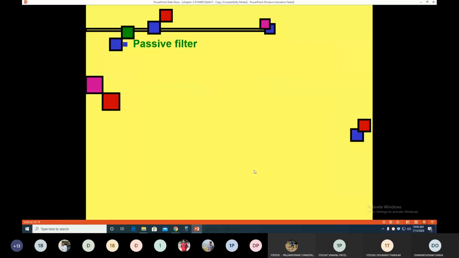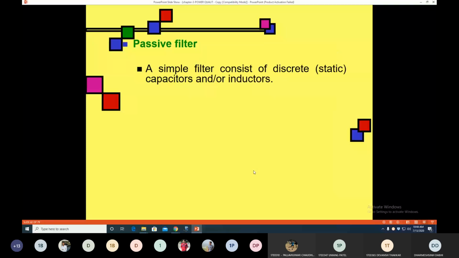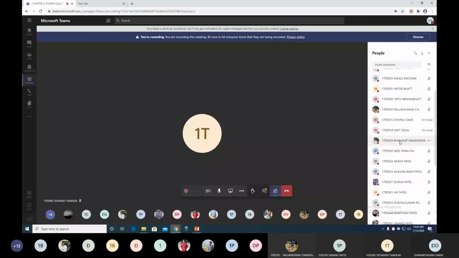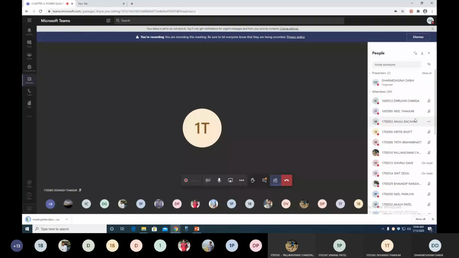Another two categories of filter are passive filter and active filter. So what is called a passive filter? Can anyone give me the answer? What is called a passive filter and what is called an active filter? Anyone can give the answer? Smit Desai, 14 number.